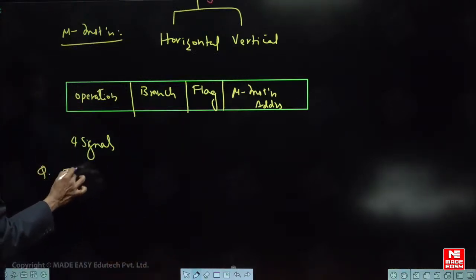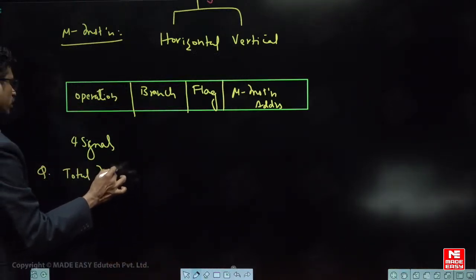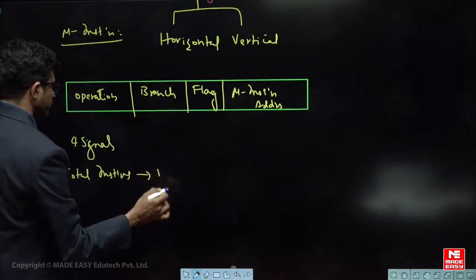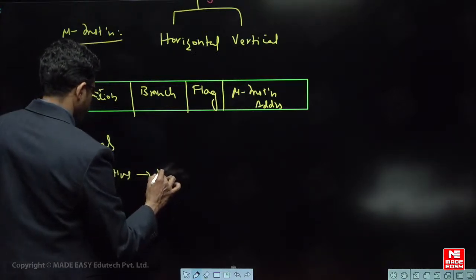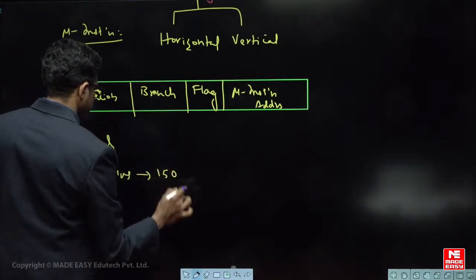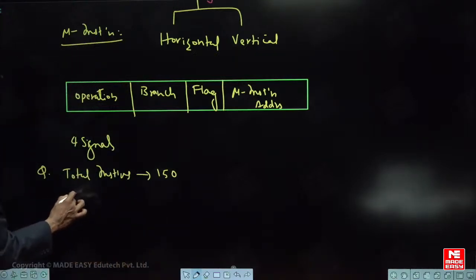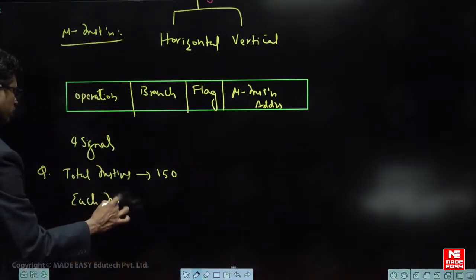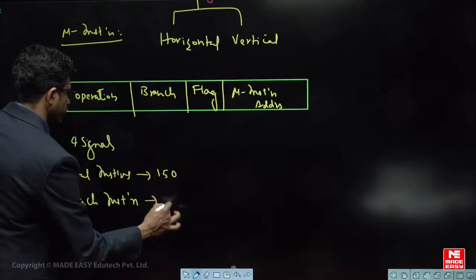So total instructions are, let us say some 150 are there, 150 instructions, and each instruction requires 8 cycles.